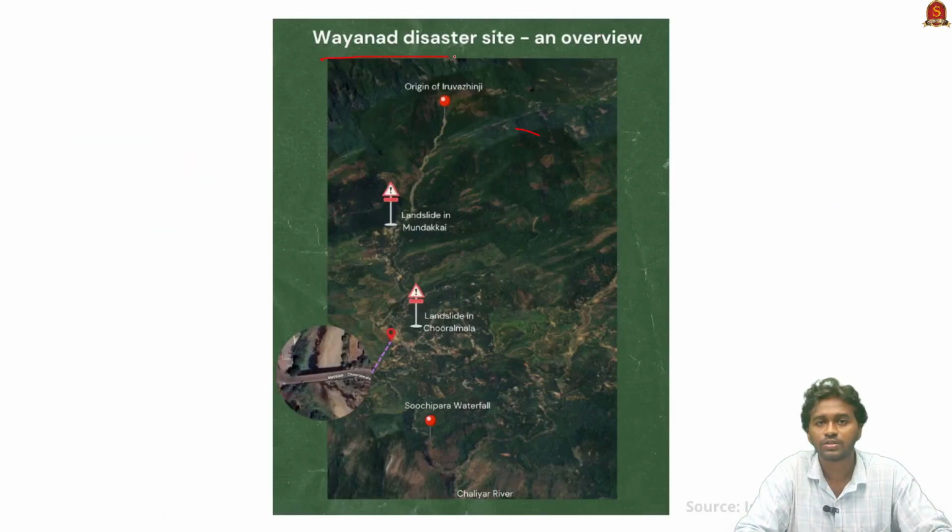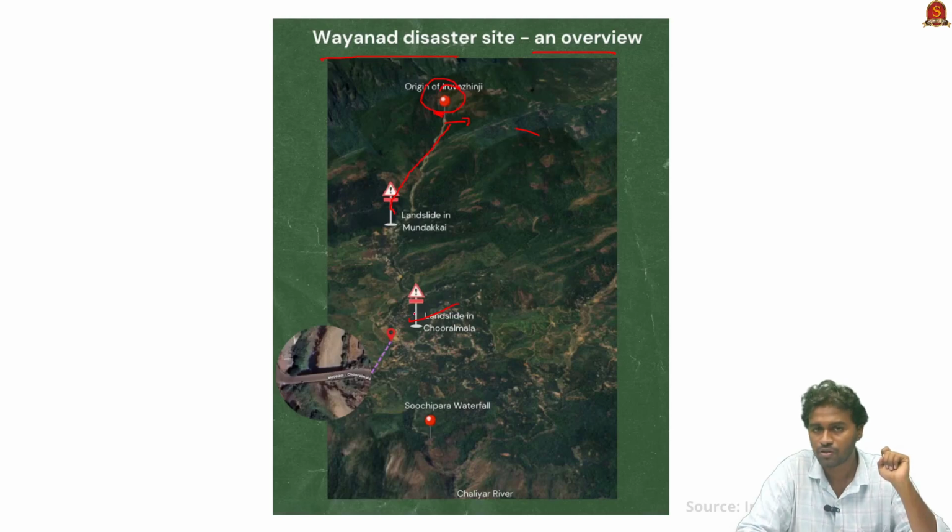So now we are going to see the disaster site of Wayanad, an overview. You can see three important points in this map. The first one is the origin of Idavanyi Puzha. This is the trigger point of the landslide. This is the place where the first landslide happened, and this resulted in the flash flood, and therefore a second landslide happened in Mundakai, and again this intensified the flash flood, and finally this caused another landslide at 4:15 AM